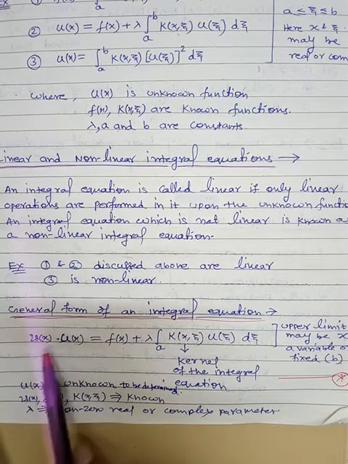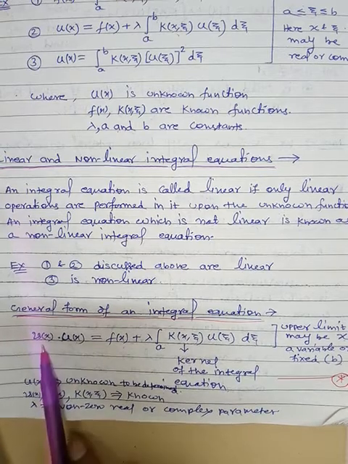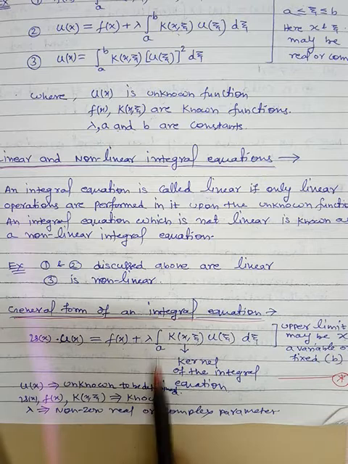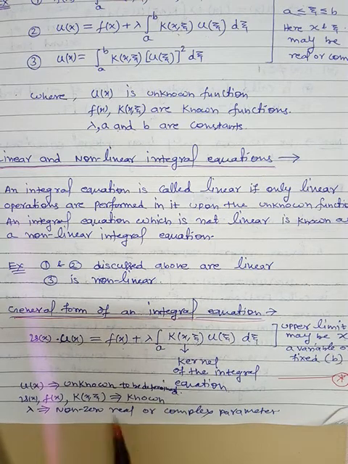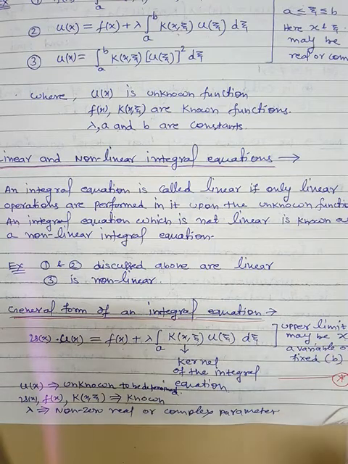Here u is unknown, to be determined, and v(x), f(x), K(x,t) all are known functions. Lambda is basically a non-zero real or complex parameter. So this is the general form of an integral equation.